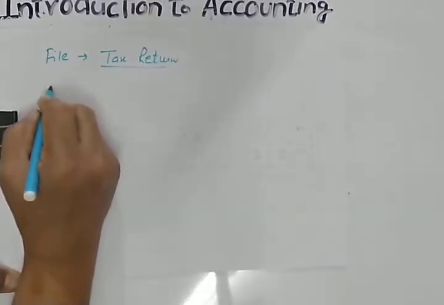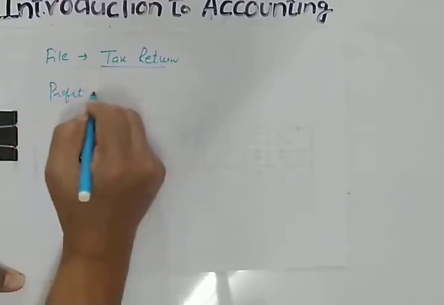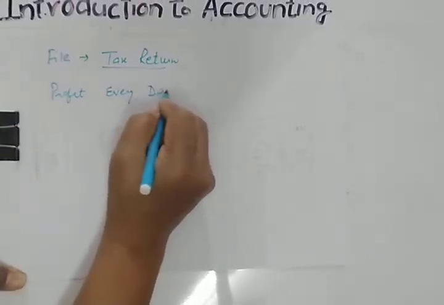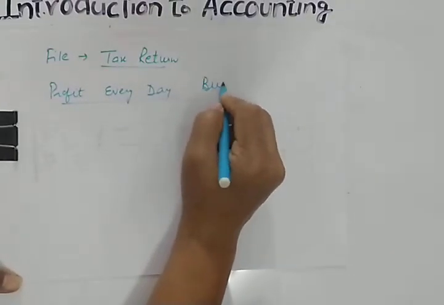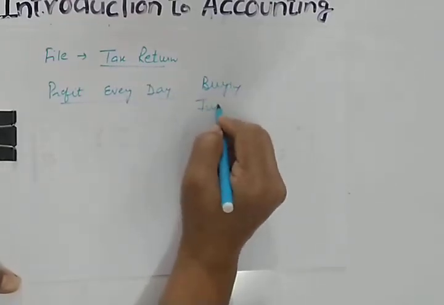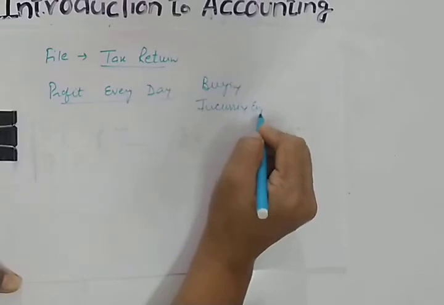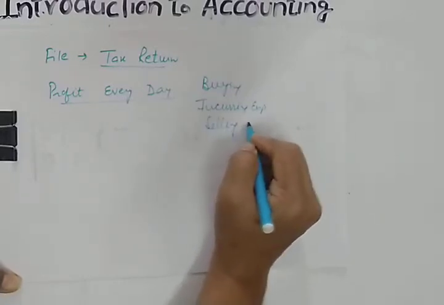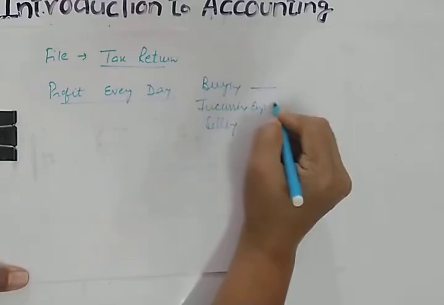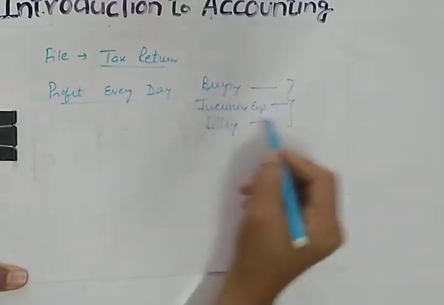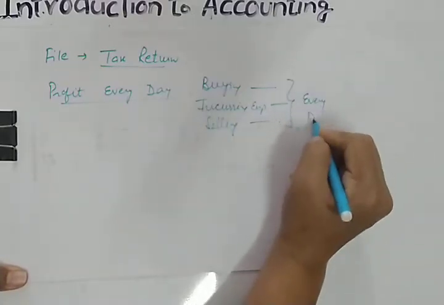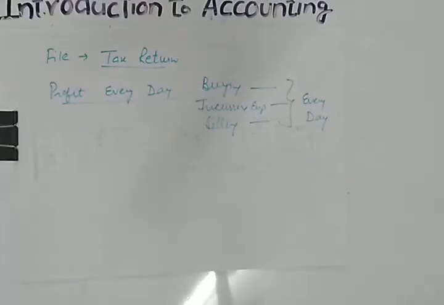See, business is earning profit every day. They are selling goods, they are buying goods, incurring expenses, and then selling. So this is a continuous activity. Every day you are doing all these activities, so business is earning profit every day. So don't you think that they will have to pay the taxes daily to the government? But this will not be possible.